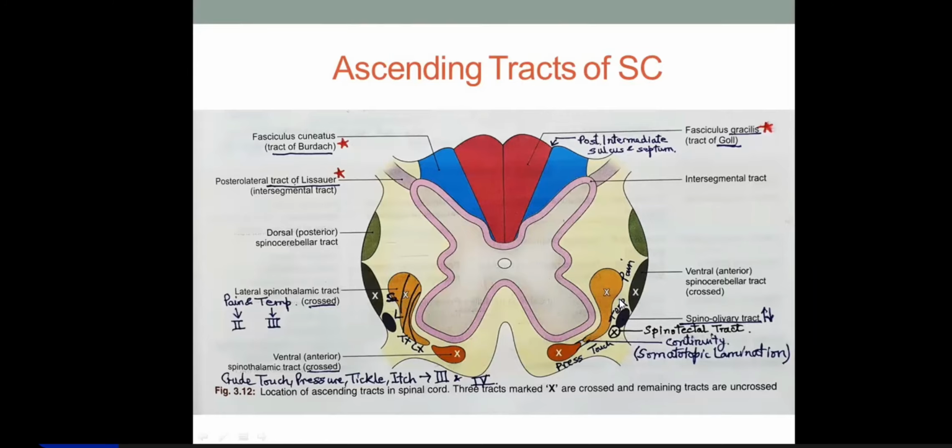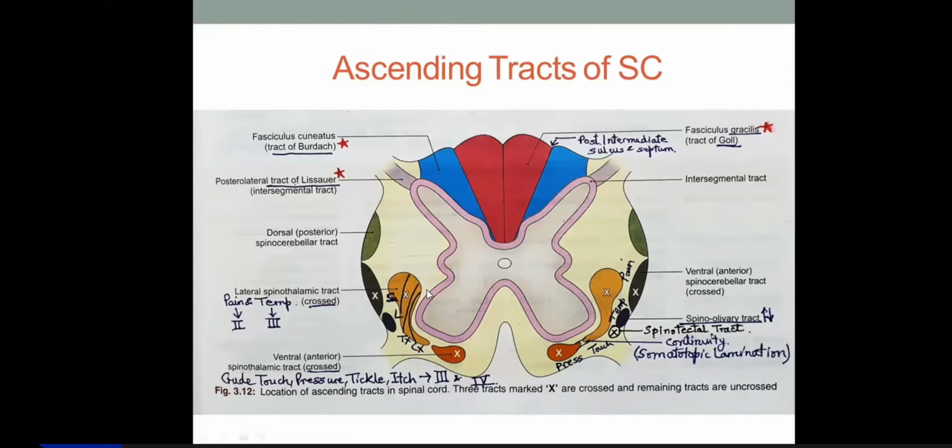This cross means that these tracts decussate. While they ascend up, either at the same level or at a higher level, they'll decussate. So they have drawn this cross. It might be the other tracts also decussate, but here we are talking about the first order neurons, right? So these are spinothalamic tracts.